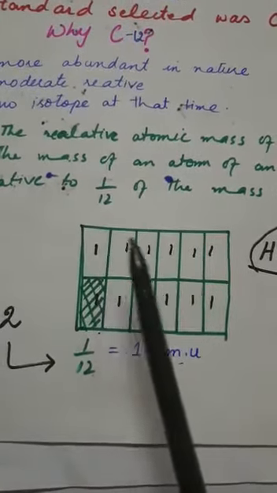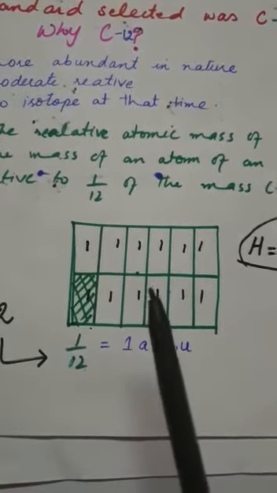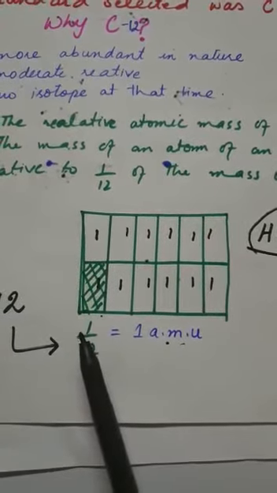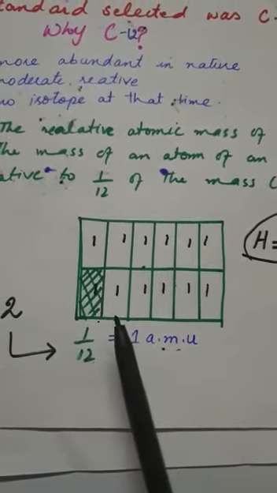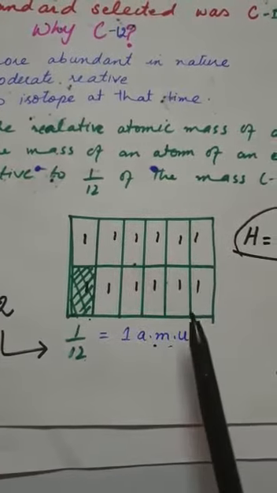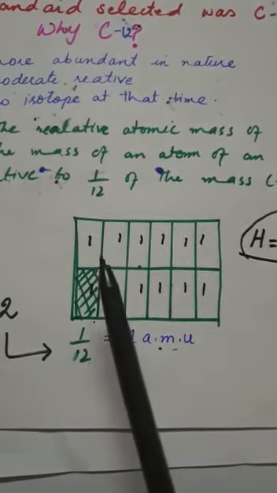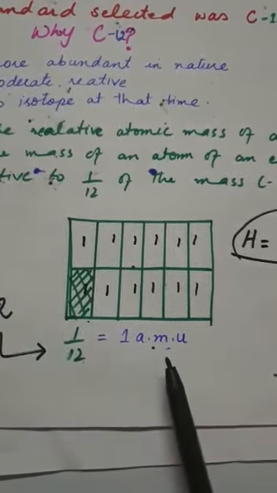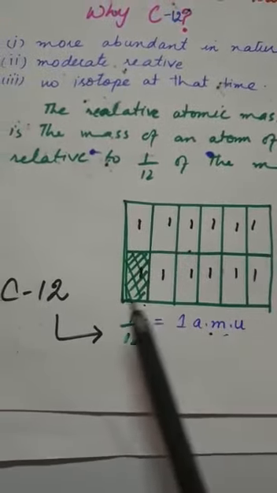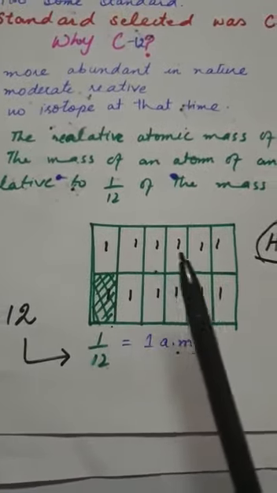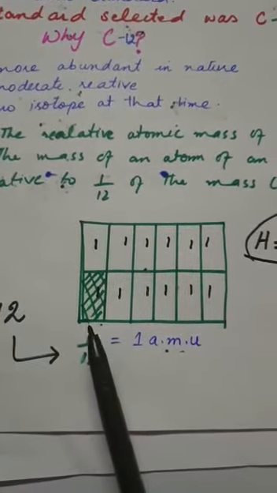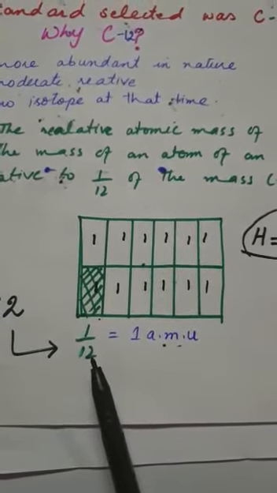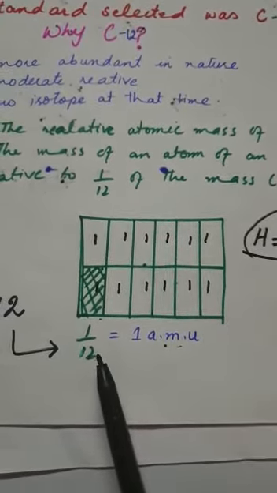1 by 12 means that we have a total of 12 parts, but out of these 12 parts, one is taken for the comparison of the atomic masses. So if the atomic mass of carbon is 12, then only one part represents only 1 AMU. So the mass of one part will be 1 AMU, and in total there are 12 parts. Out of these 12 parts, only one is taken for the comparison. For that reason 1 by 12 is selected as a standard.